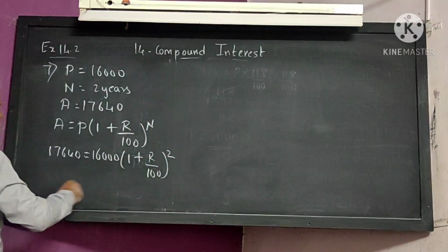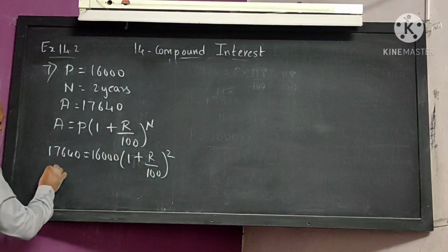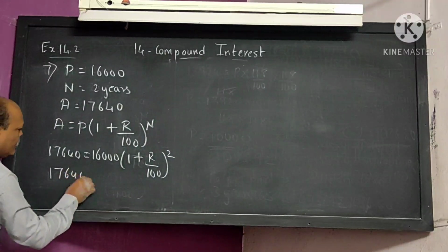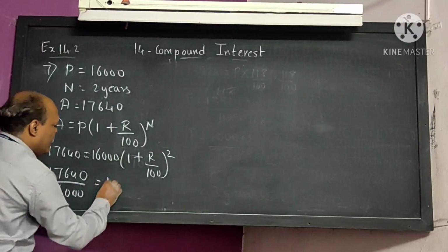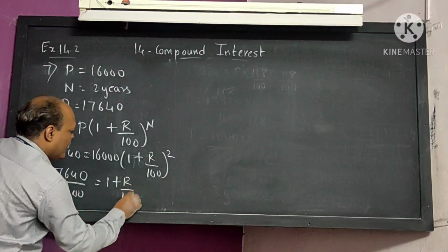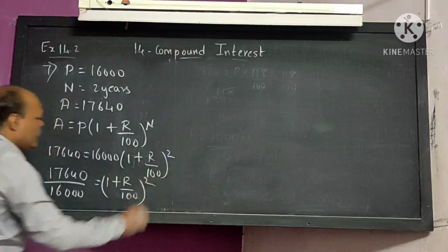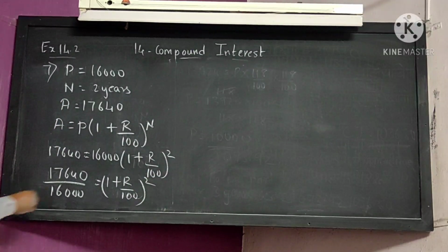This will come down: 17,640 upon 16,000 is equal to 1 plus R upon 100 whole square. So this 0 gets cancelled.